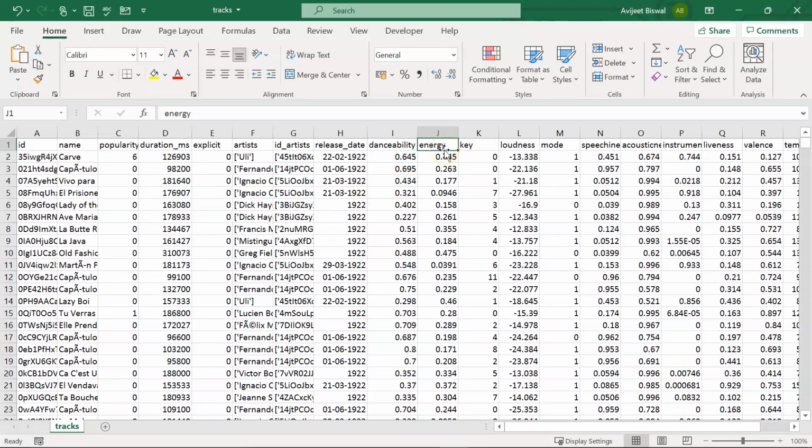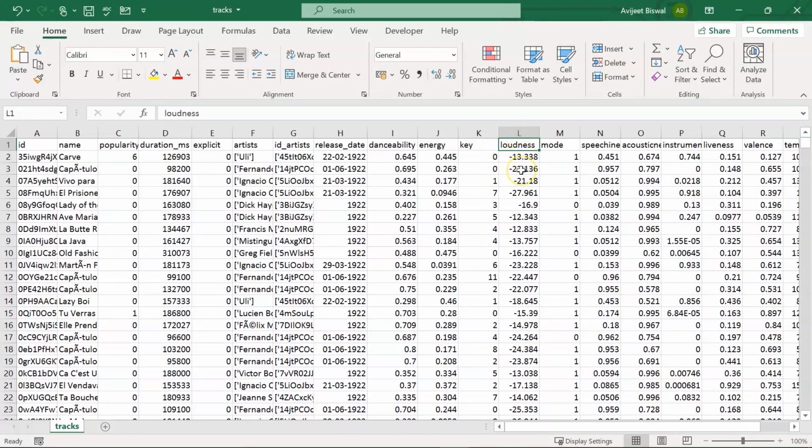Next we have a column for energy. So the energy is a measure between 0.0 to 1.0 and represents a perceptual measure of intensity and activity. Typically the energetic tracks feel fast, loud and noisy. Higher the value, the more energetic is the song. Then we have a column for key. So key is the pitch, notes or scale of a song that forms the basis of a song. There are 12 keys ranging from 0 to 11.